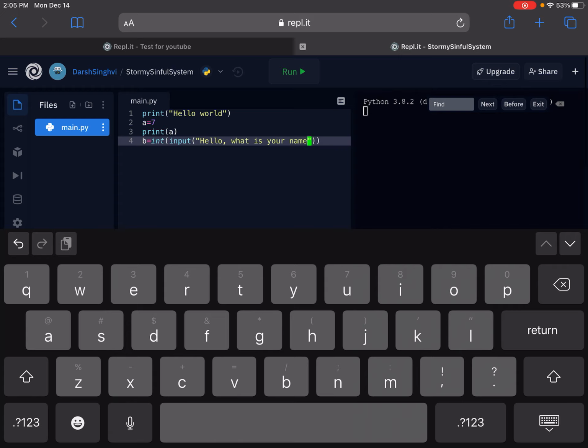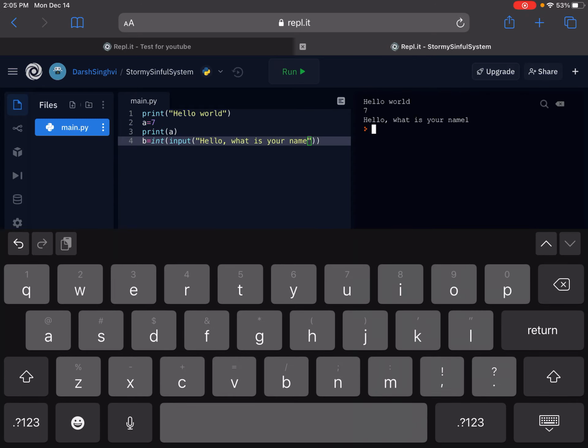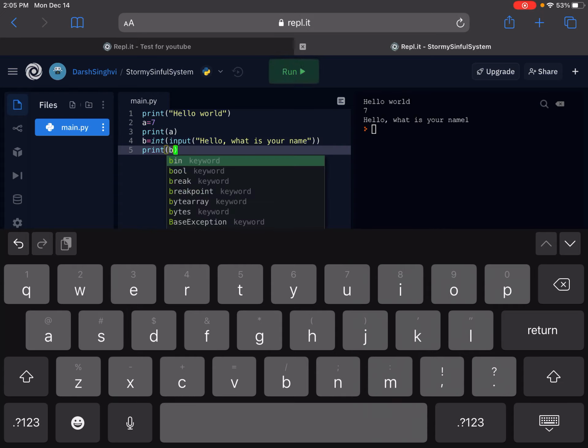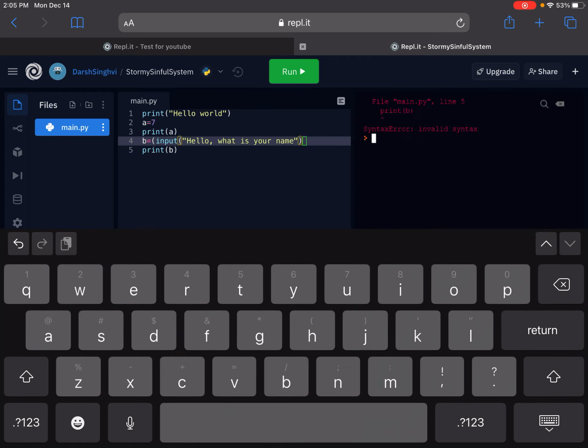That's just what's going to be printed out here. Okay, and then I just do print B. So now whatever I type, and when it's a name, then you can remove that int, and there we go. That'll work.